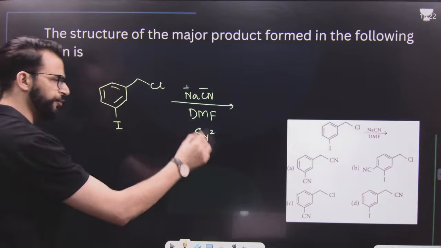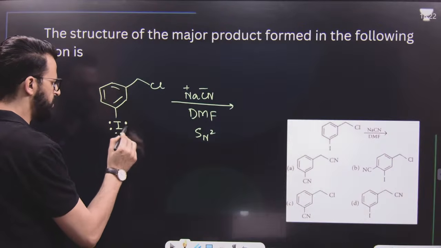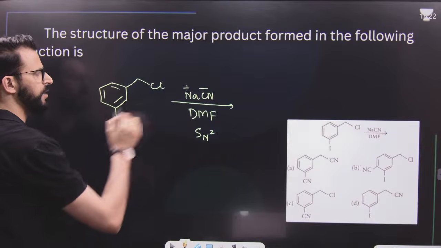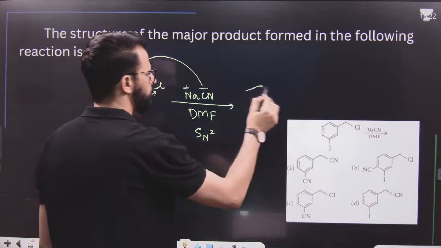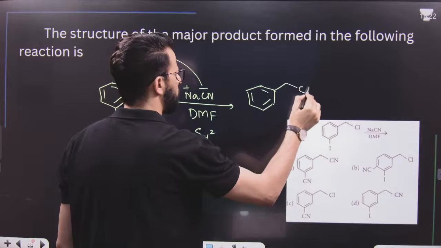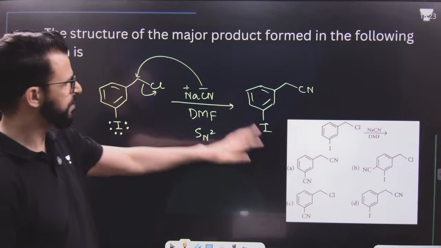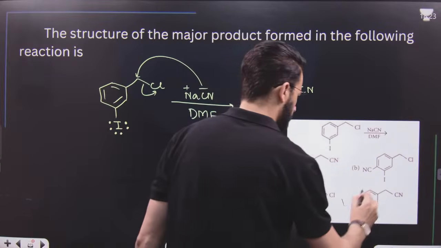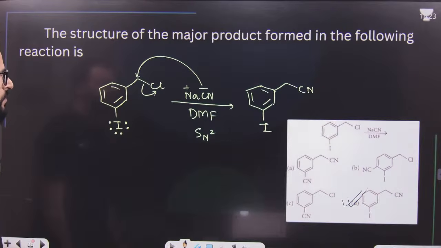But what is SN2 reaction? Nucleophilic substitution reaction. This is haloarene. It is difficult to cleave this bond, so it is difficult to replace this by cyanide nucleophile. But it will simply attack this and this will leave. That means we will get simply this product. Here it will be CN as the major product and I will remain as such. That means it is option number D, my dear lovely students.